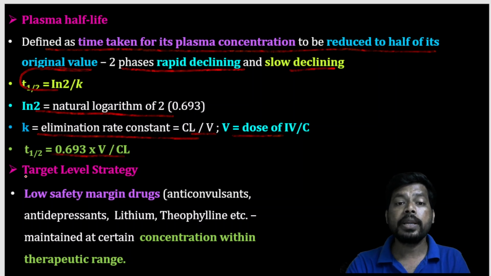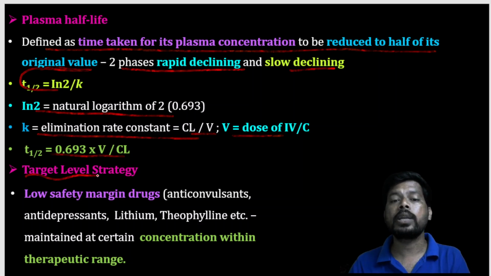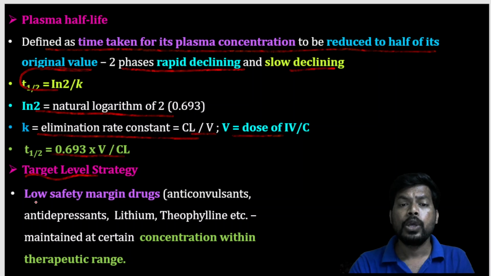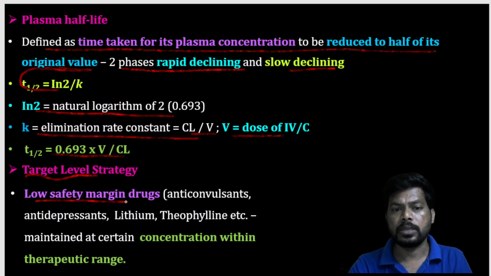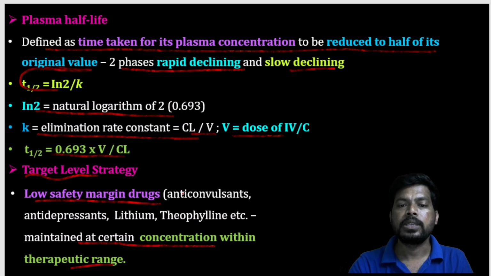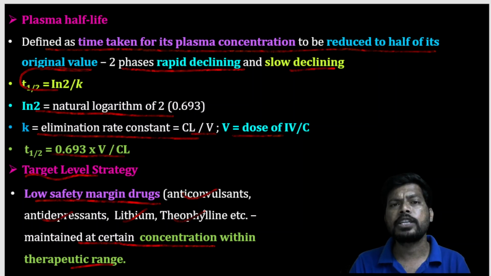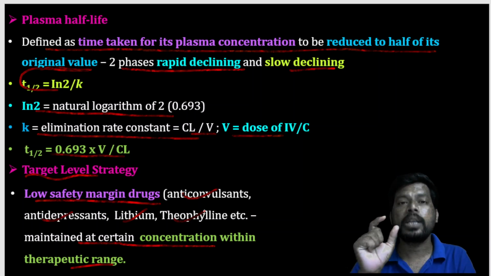Next, target level strategy. What is a target level strategy? Especially for low safety margin drugs, the drug is maintained at a certain concentration within the therapeutic range. Drugs like anticonvulsants, antidepressants, lithium, theophylline. Theophylline is a CNS stimulant as well as a relaxant on the bronchial mucosa. Lithium, in the form of lithium carbonate, is for the treatment of mania, antidepressants for depression, and anticonvulsants for epilepsy.